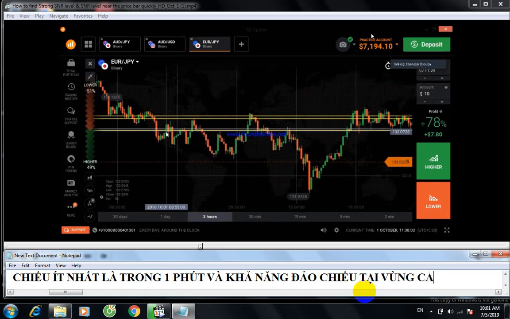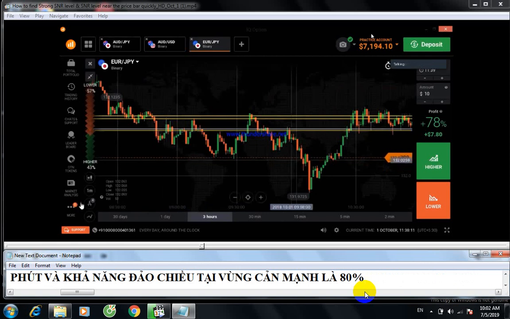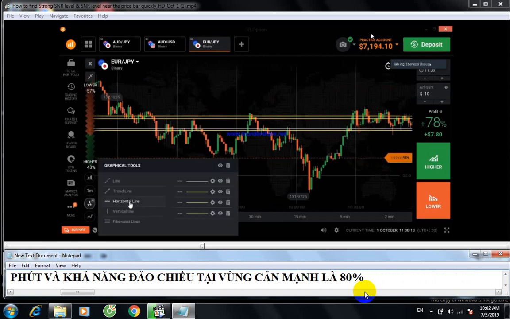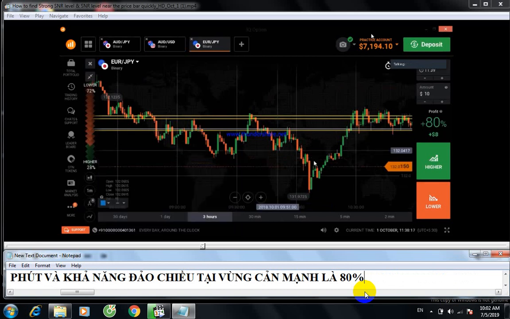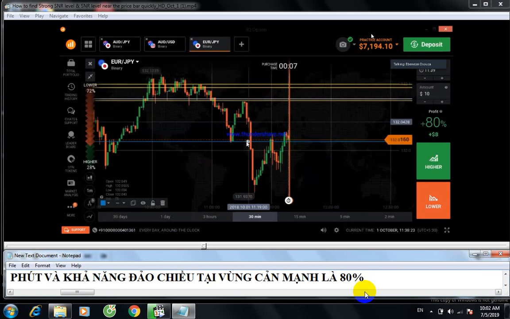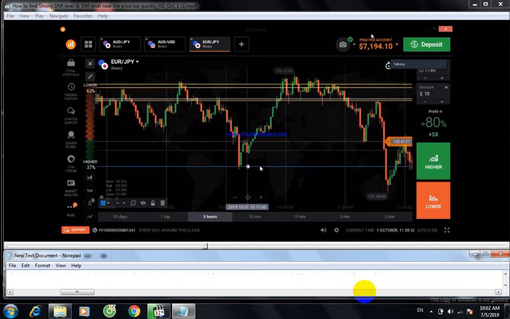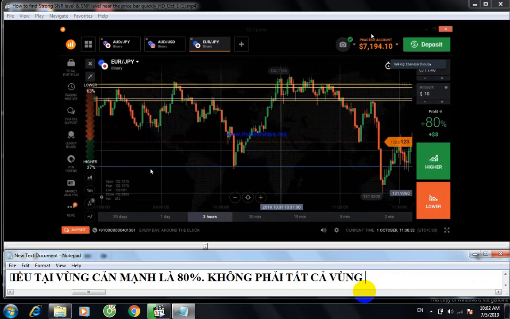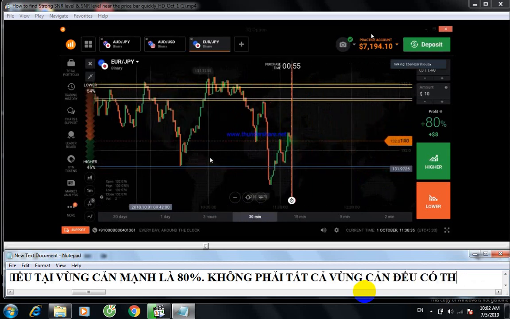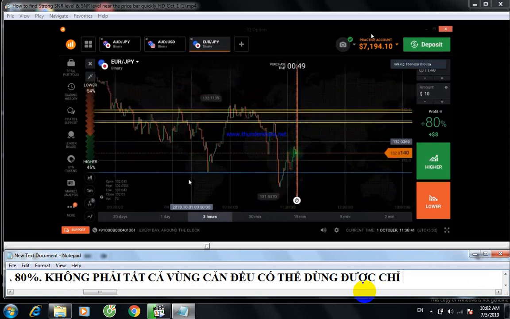Strong levels will give you a good winning ratio. If you trade on strong levels, it will give you a good winning ratio. Not all support and resistance are strong. This is also a support, and this one also a support. Only a few are strong, but strong levels will always, most of the time, work. It will reverse the market at least for 1 minute.